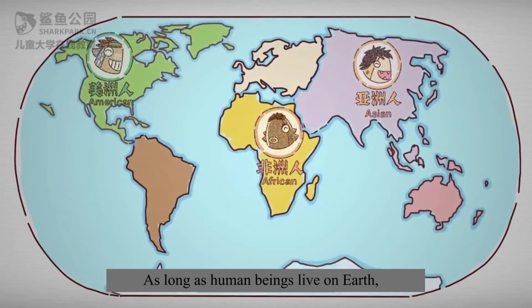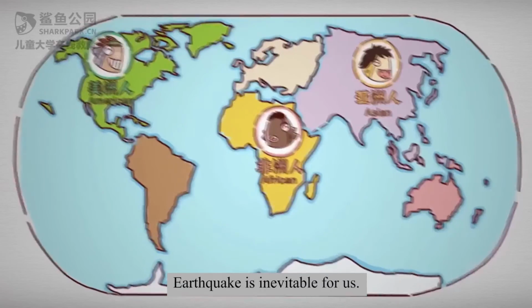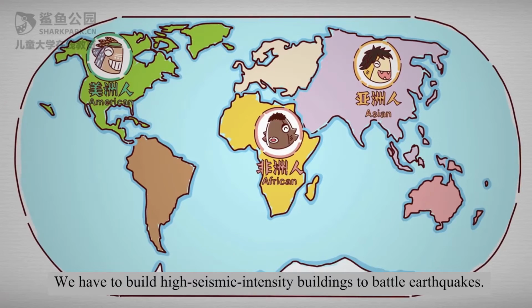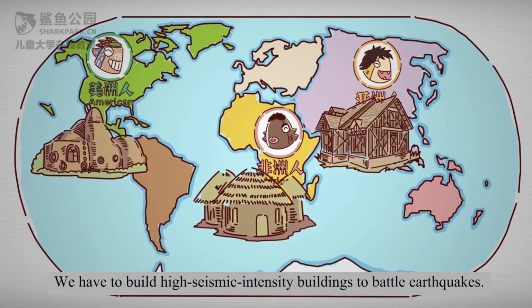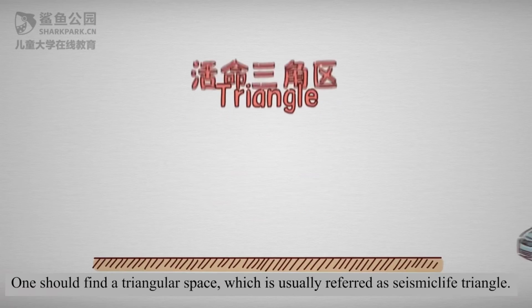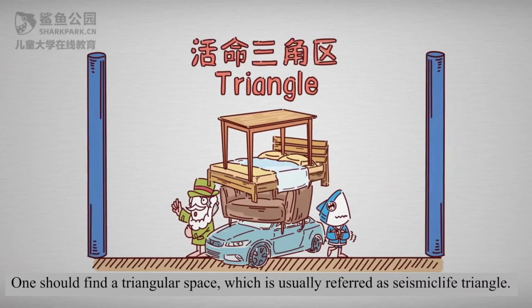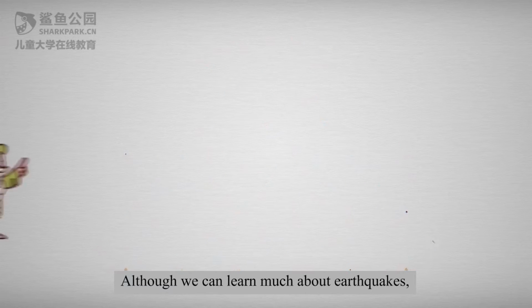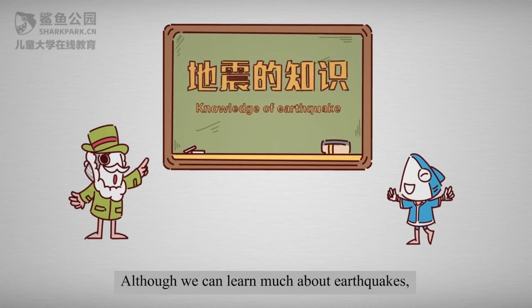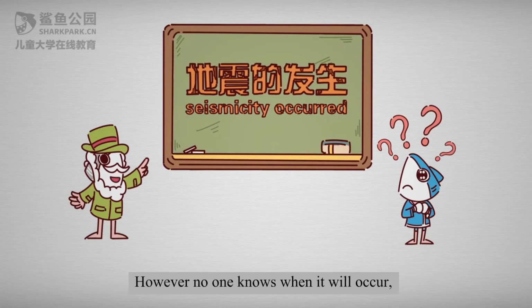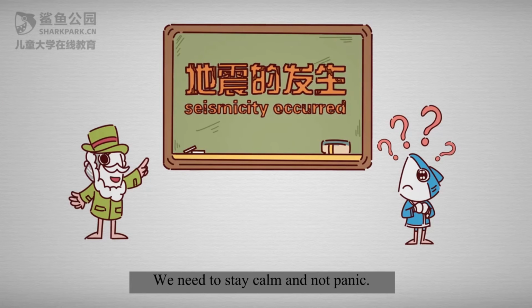As long as human beings live on Earth, earthquakes are inevitable for us. For earthquake-prone countries, we have to build high seismic intensity buildings to resist earthquakes. To survive in an earthquake, one should find a triangular space, which is usually referred to as the seismic life triangle. Although we can learn much about earthquakes, no one knows when it will occur. But when it does, we need to stay calm and not panic.